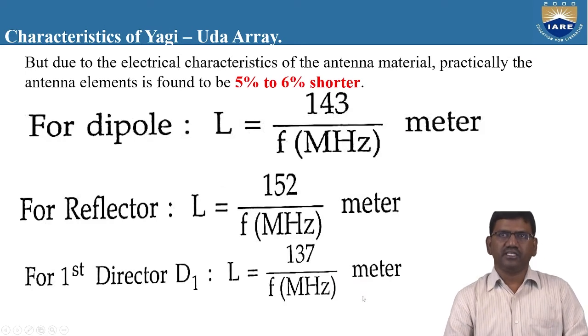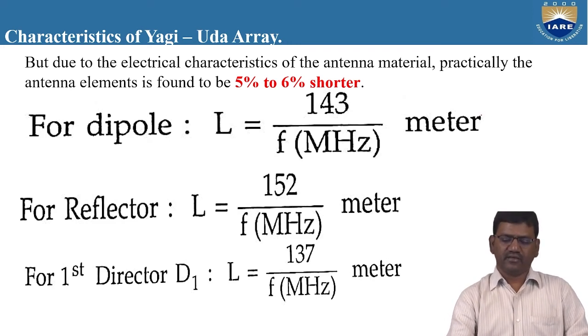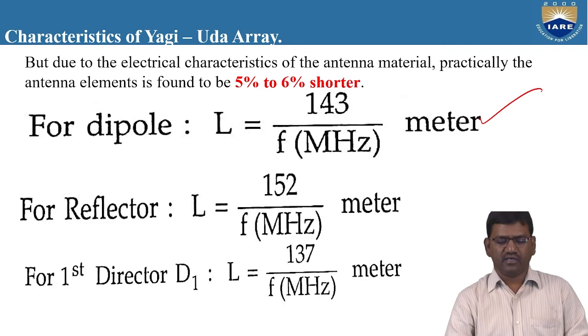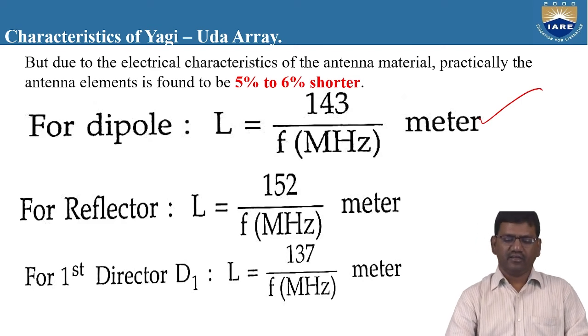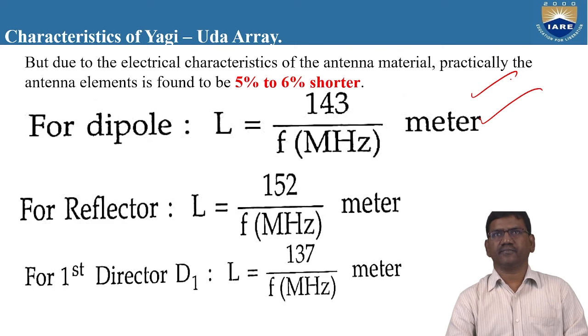So if you want to design a practical Yagi-Uda antenna, these are the basic design characteristics you need to consider, including the electrical characteristics of the antenna material. For a practical dipole antenna, the length must be fixed as 143 by F meters.